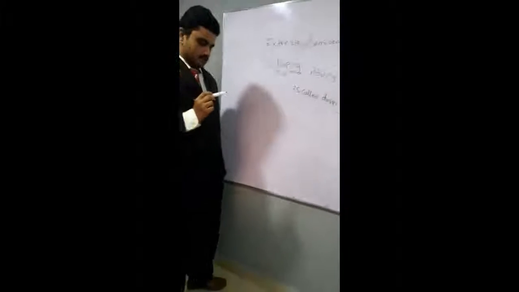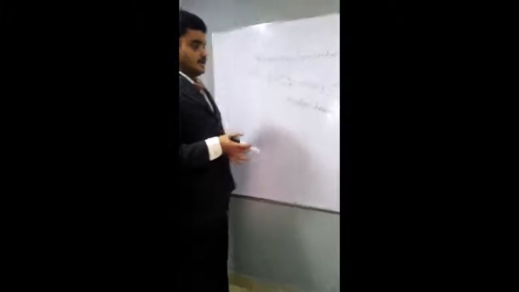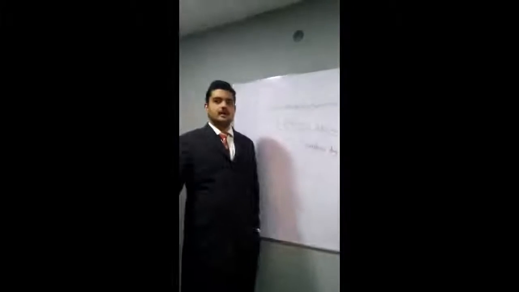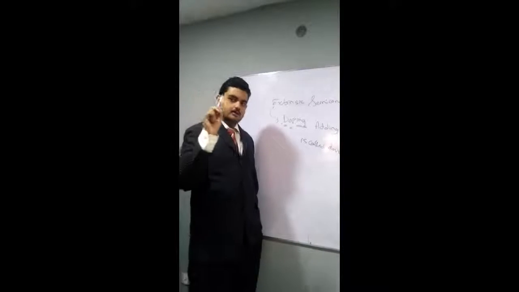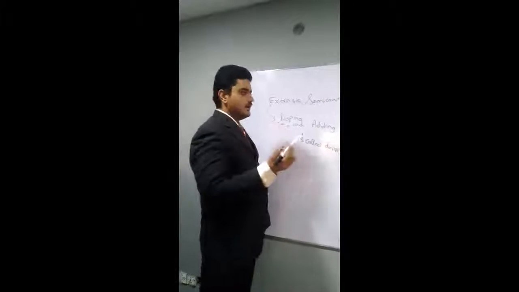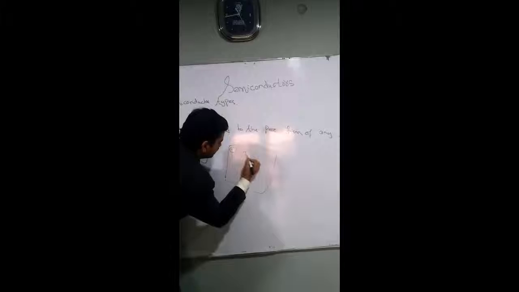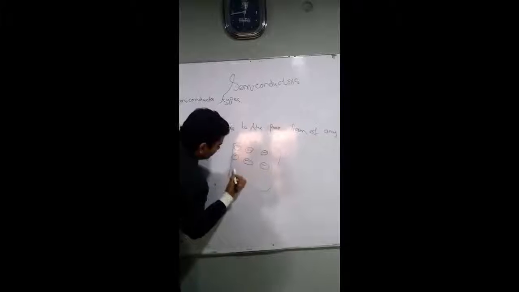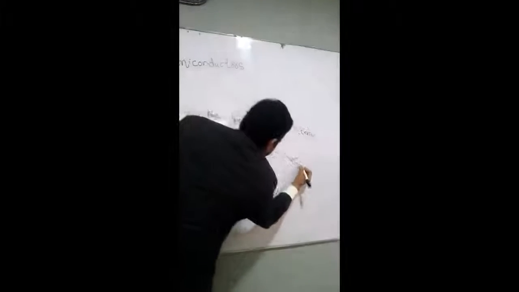In the case of semiconductors, there are two types of doping, right? So we have to make it negative or we have to make it positive. Before discussing this doping, I am going to discuss how there are electrons and how there are holes in the semiconductors. In any semiconductor there are an equal number of holes and an equal number of electrons. What is a hole? A hole is basically positively charged.